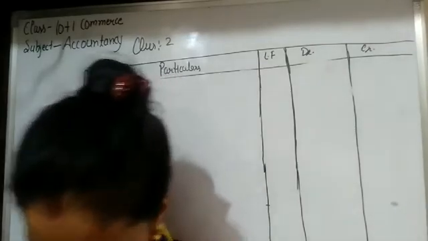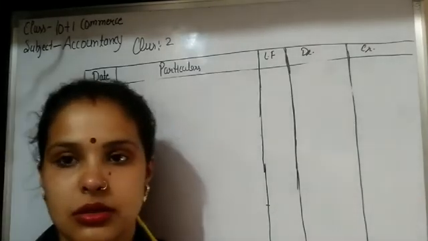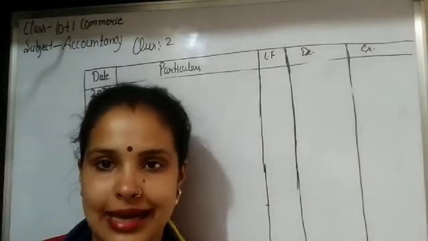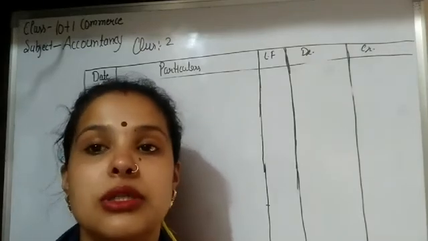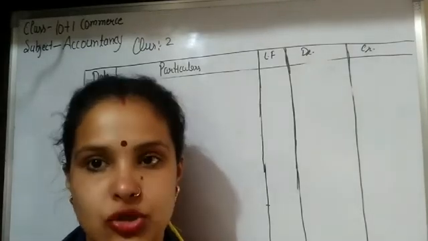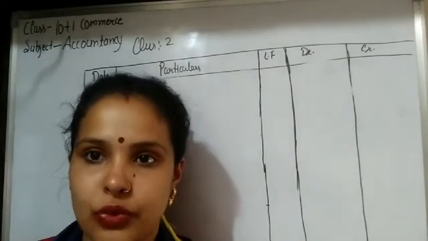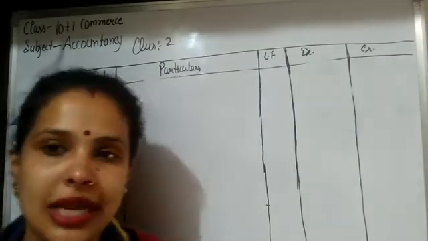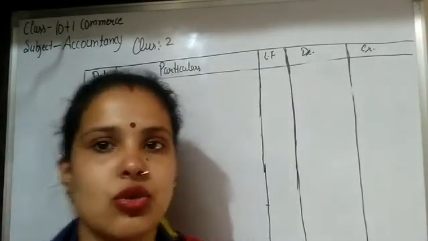Second last transaction is purchase goods for rupees 7,000 on credit. So students, here the word credit is written, so this transaction is credit. But the name of the person is not given from whom goods are purchased. So here we write the word creditor in place of the name of the person, because the name is not given.